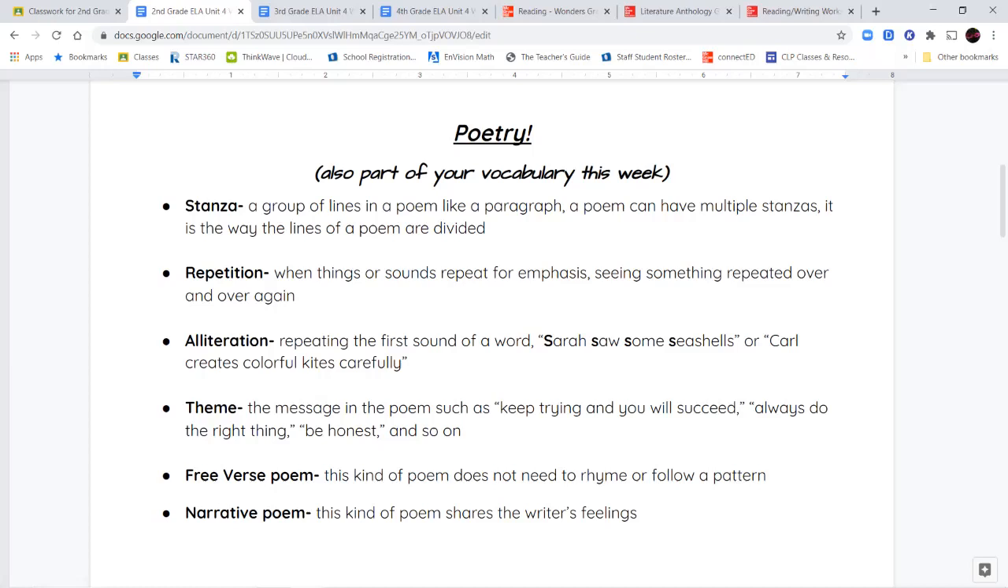Repetition just means something is repeating over and over again. You're hearing the same words or the same sounds over and over again. And it's usually to emphasize something or to make you pay attention to something, to show you something is important.